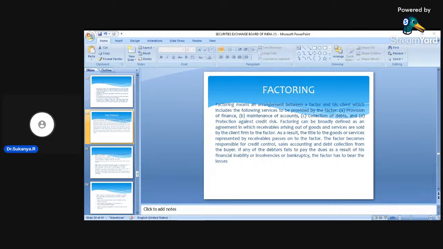But if I've entered into this factoring arrangement, the benefit is that the factor will pay me 48,000 rupees immediately. The 2,000 rupees they have charged as fees for providing this factoring service. Look at the big benefit, dear students.